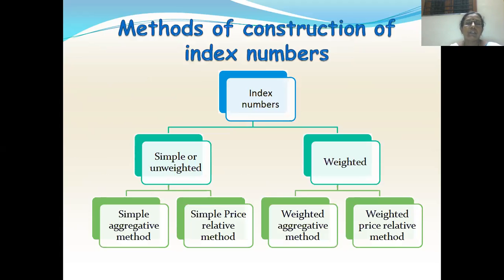Now methods of construction of index numbers, we have different methods. So index numbers is divided into 2 parts. You have 2 types. One is simple or unweighted index number, then you have weighted index number. And again in this unweighted index number, you have simple aggregative method, simple price relative method. Similarly in weighted, you have weighted aggregative method and weighted price relative method. This we can also call as unweighted aggregative method, unweighted price relative method. So we'll see each one of them one by one.